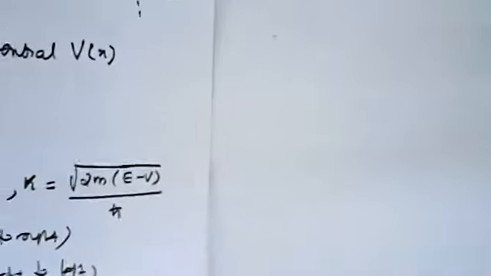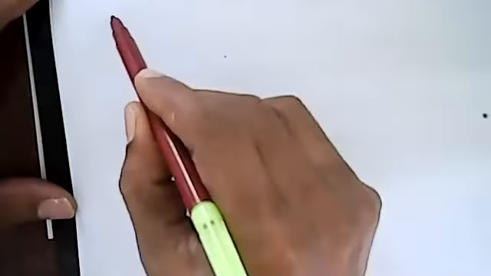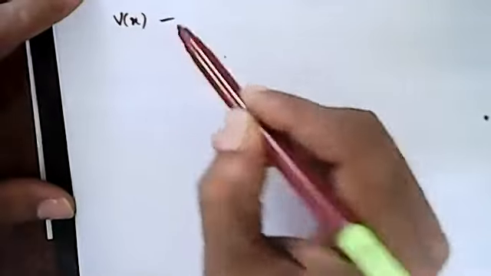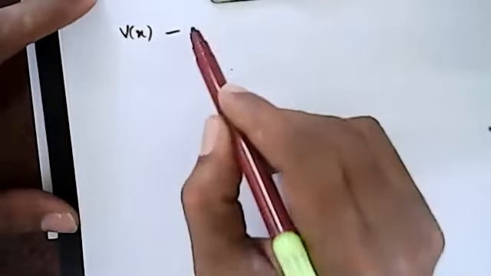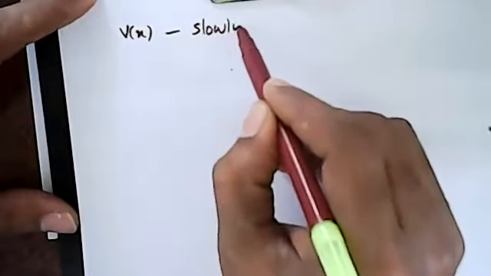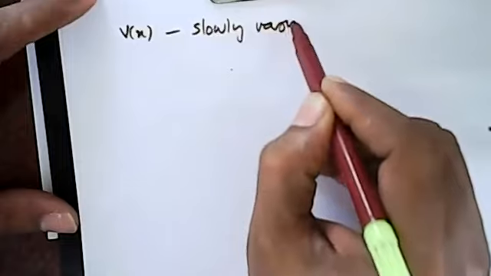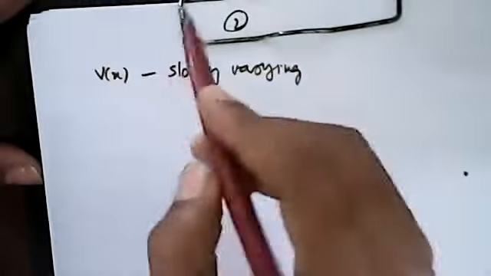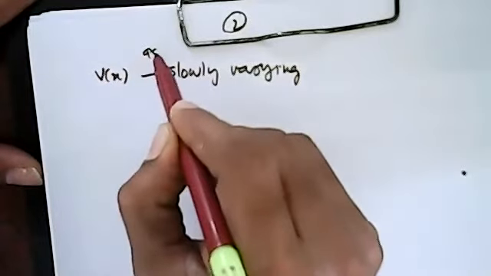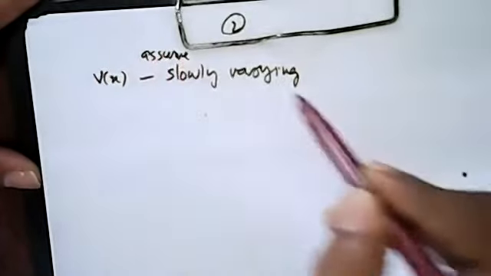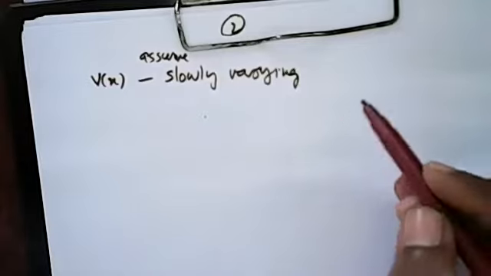Assume that V of x is slowly varying. Assume potential is slowly varying.